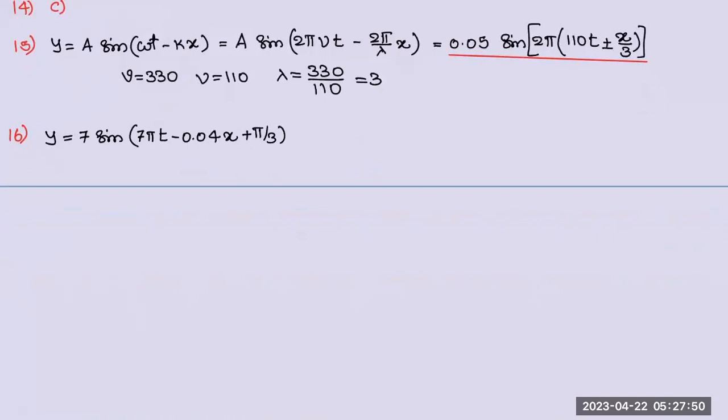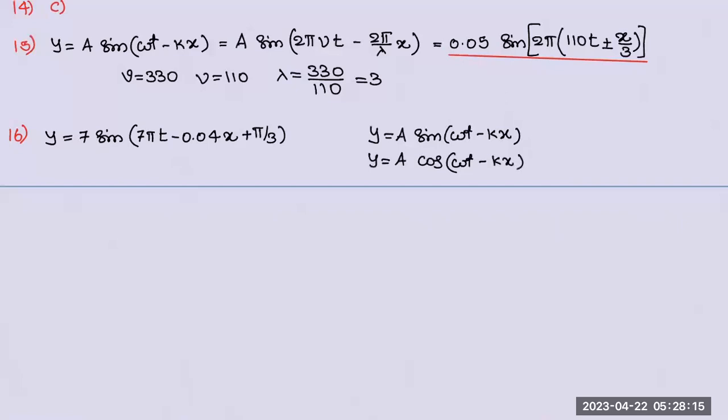See why this question is given. There are sometimes some deviations from the equation. Whatever we learned, y is equal to a sine omega t minus kx. One of the deviations I can say is y is equal to a cos omega t minus kx. Definitely this also, because sine and cos are what?